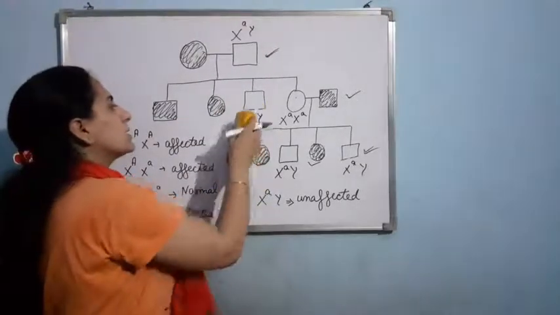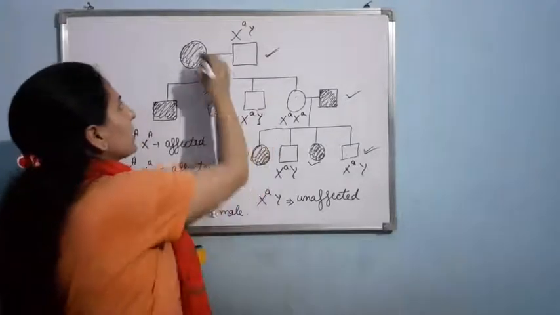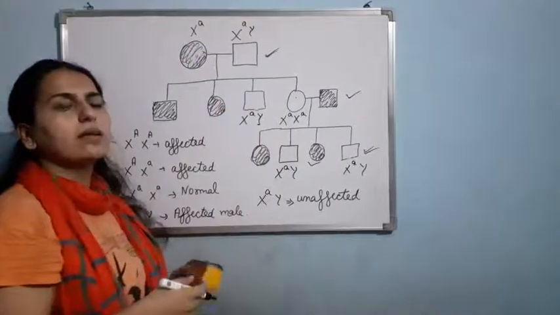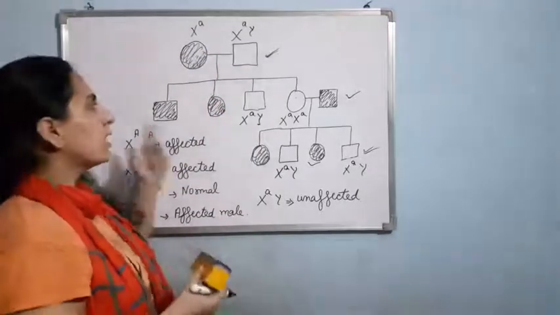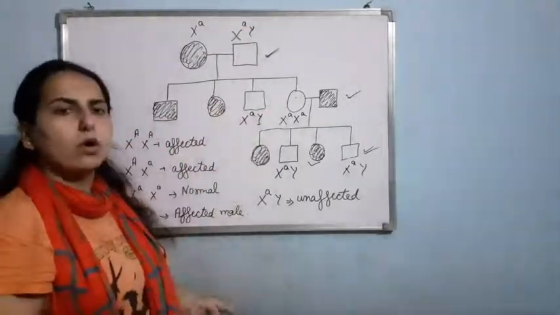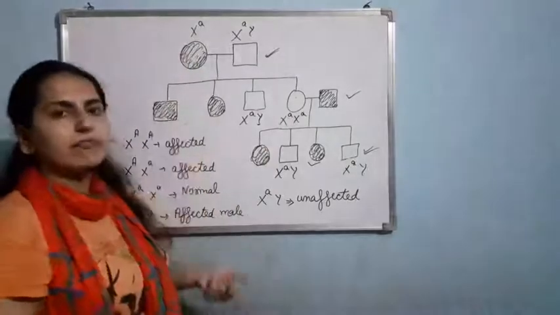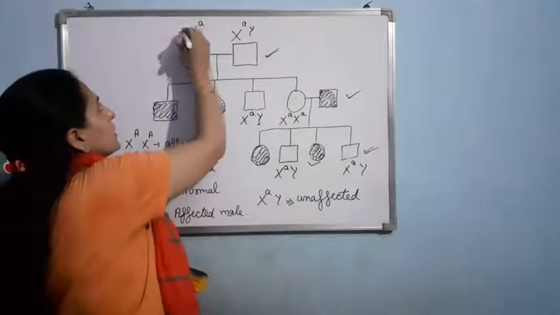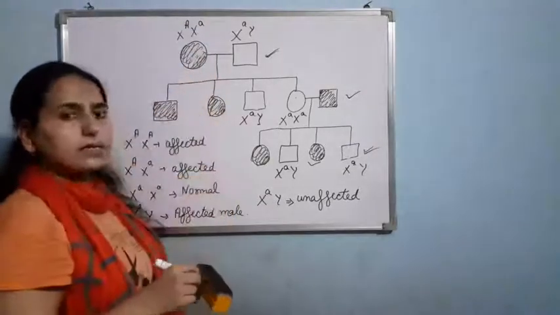So here I can say the female is surely having the X small a. Now the second allele will be X capital A. It can't be small a, because if it would be small a, the female wouldn't have been affected, and in this case the female is affected. So this is the condition X capital A and X small a.